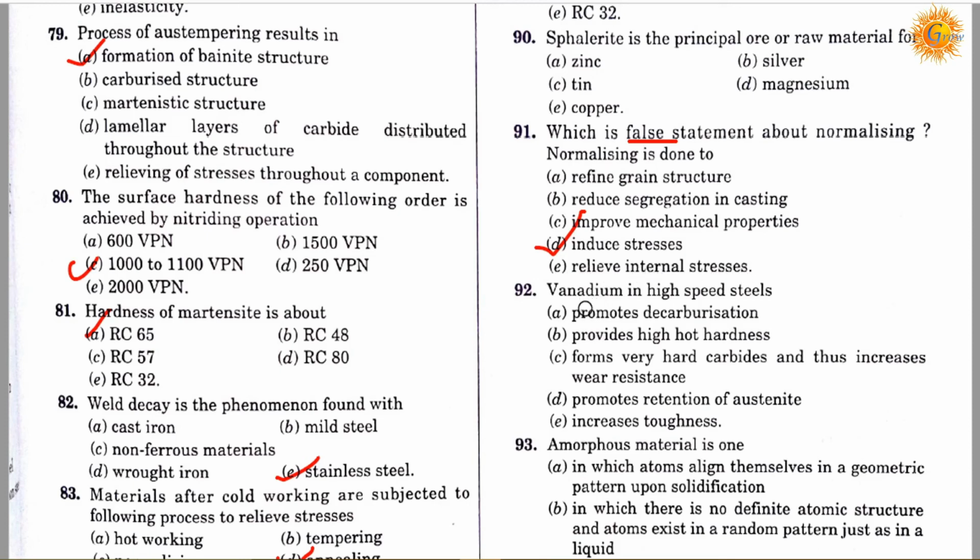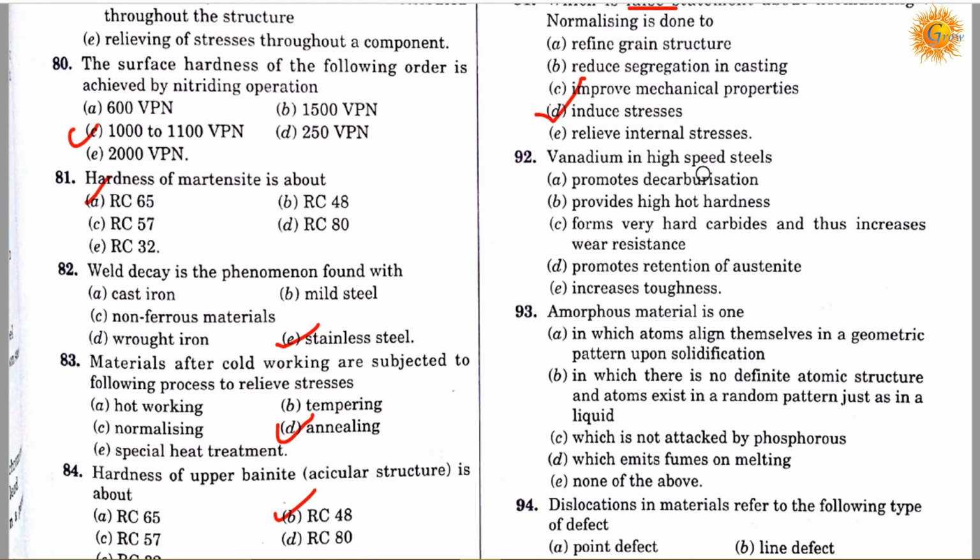Okay. Question number 92. Vanadium in high speed steels: option A, promotes the decarburization; option B, provides the high hot hardness; option C, forms a very hard carbide and thus increases the wear resistance; option D, promotes the retention of the austenite; and option E, increases toughness. Correct answer is C. Vanadium in high speed steels forms very hard carbides and thus increases the wear resistance.